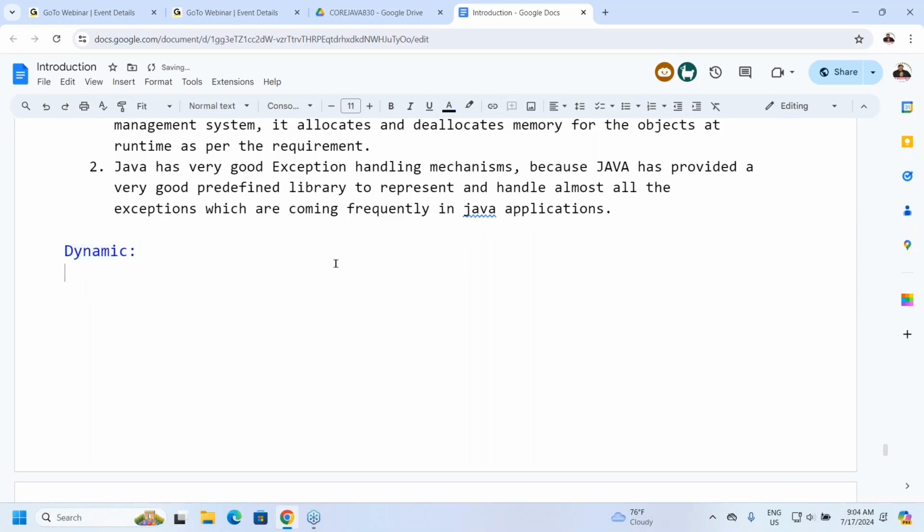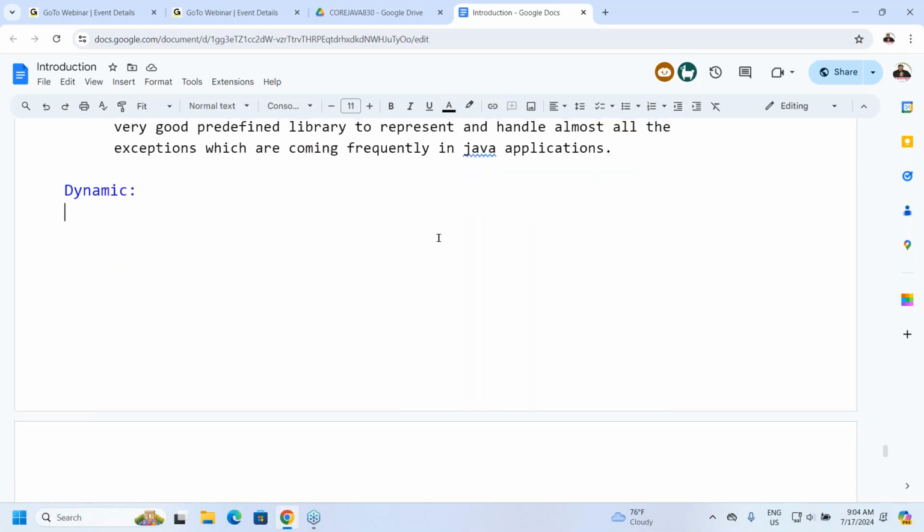If any programming language follows memory allocation at runtime, it is called dynamic memory allocation. Memory allocation provided for the data at runtime is called dynamic memory allocation. If any programming language follows dynamic memory allocation, then that programming language is called a dynamic programming language.